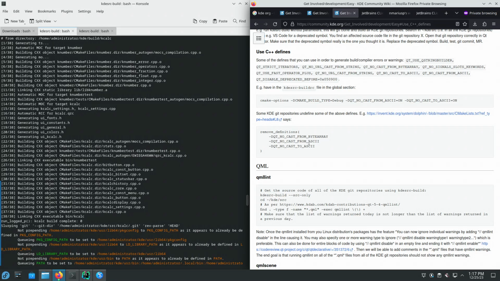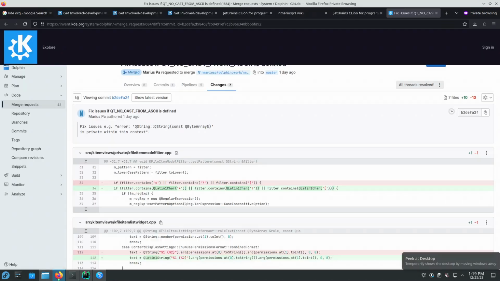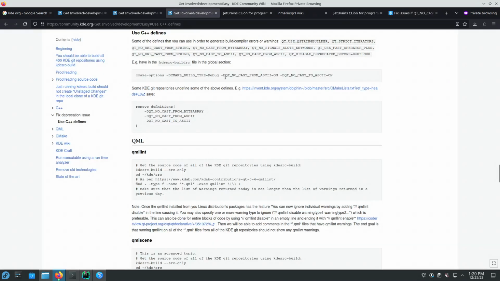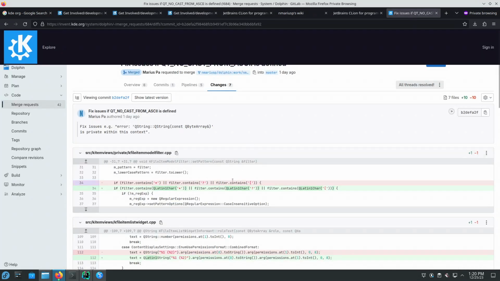I can show you an example of such a merge request that I have proposed. Because Dolphin, which is the KDE file manager, has way more and more complicated source code than the KDE desktop calculator, which is kcalc, I could find such issues by defining these two defines, and I have fixed some of them.